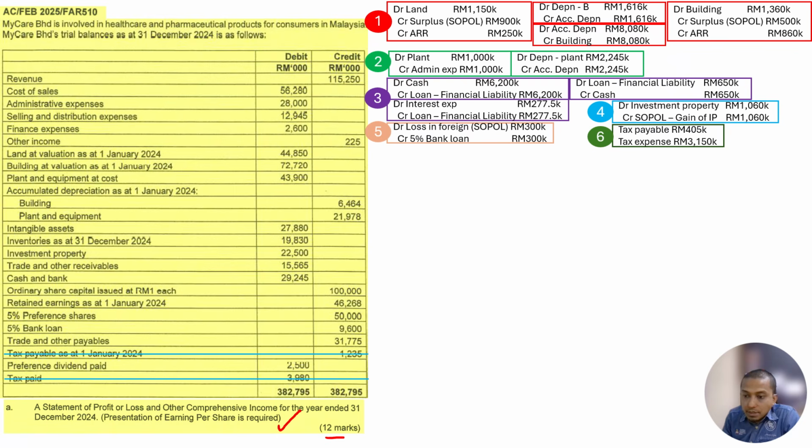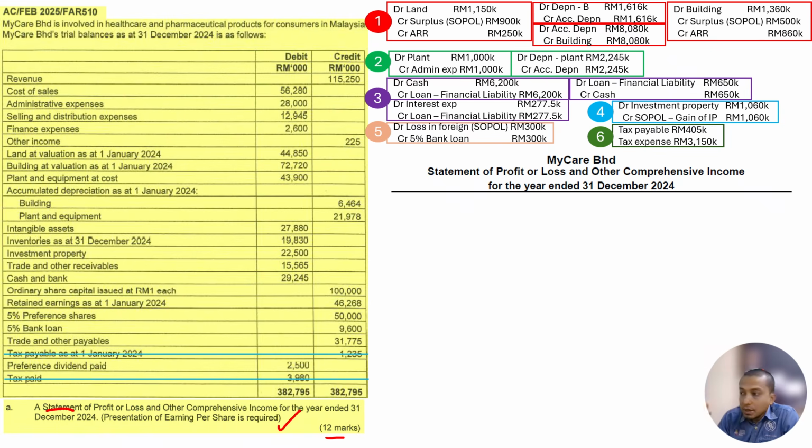This is a format. When it is a statement, it is a format following MFRS. Therefore, we need to follow the format. We cannot simply change the format, and if we change the format, it is wrong. So since it is a format, we start with the company's name and statement of profit or loss and other comprehensive income for the year ended 30th December 2024. Just copy this question and put it here, right?